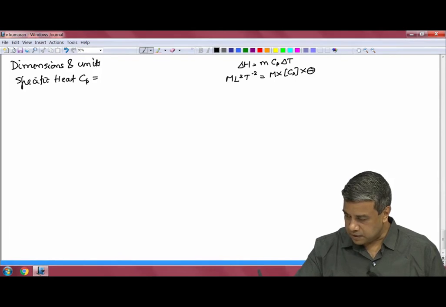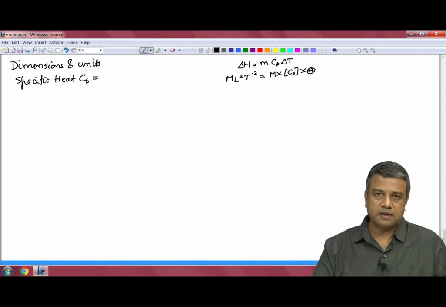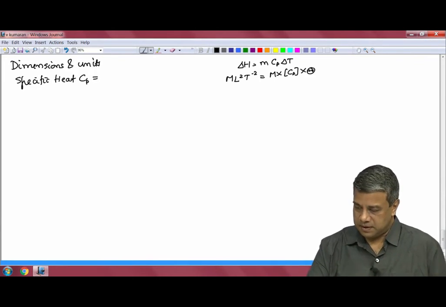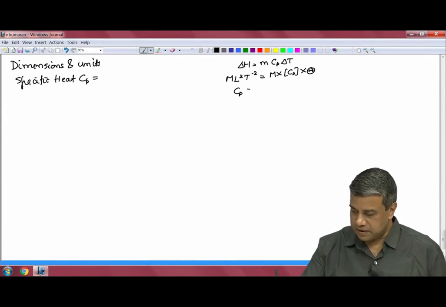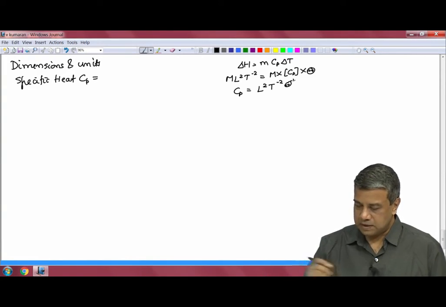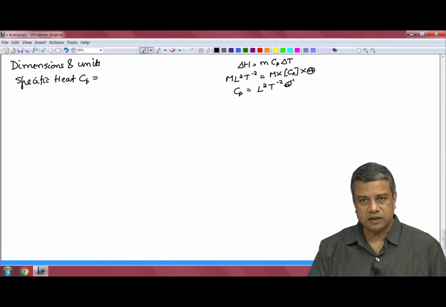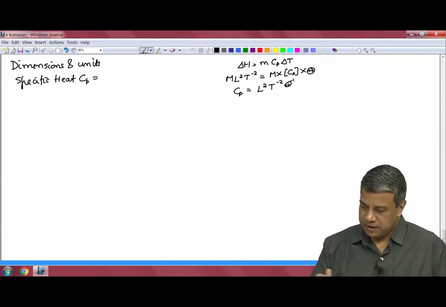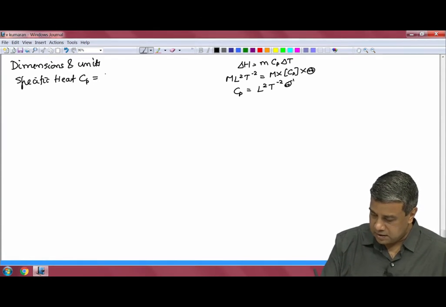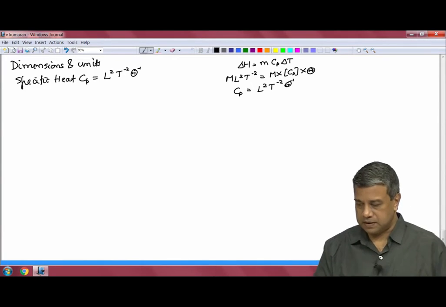dimension of temperature. As I said, I am using this capital theta for temperature. Since both sides have to have the same dimension, it implies that the specific heat has dimensions of L square T power minus 2 theta inverse. You divide throughout by m and theta on both sides, and you get the dimension as L square T power minus 2 theta inverse.